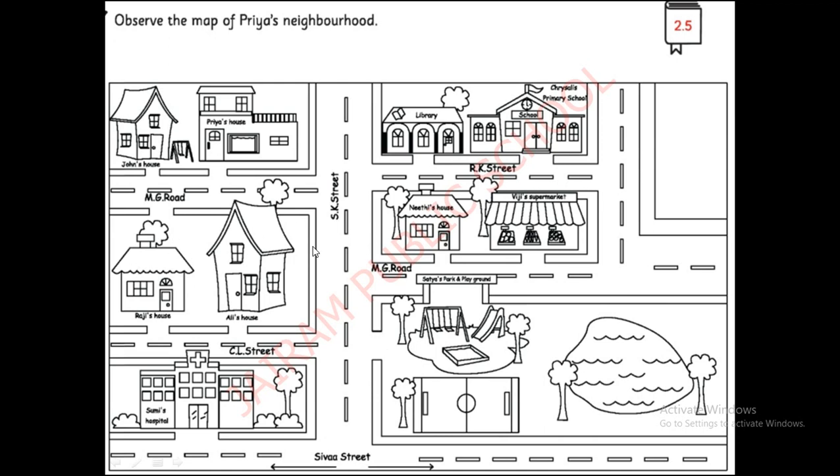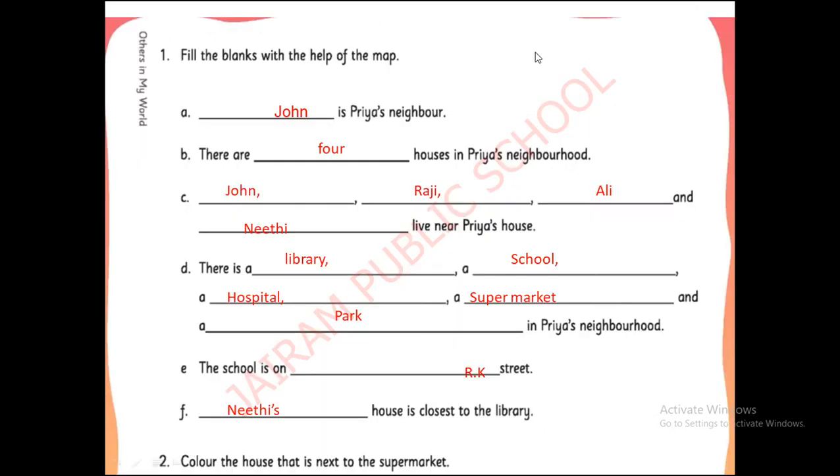Like this, first you have to observe, then you have to fill in the blanks. What are the questions they have asked you? See, this is the exercise. Fill in the blanks with the help of the map. You have observed that map, no? With that, you have to write the answers here. First one is dash is Priya's neighbor. Who is next to Priya's house?